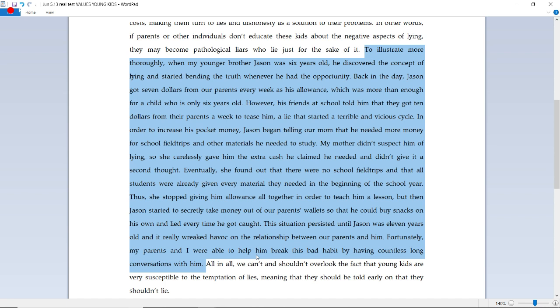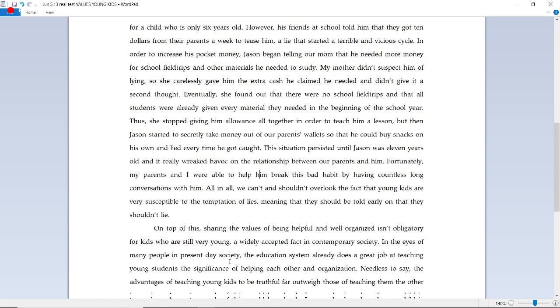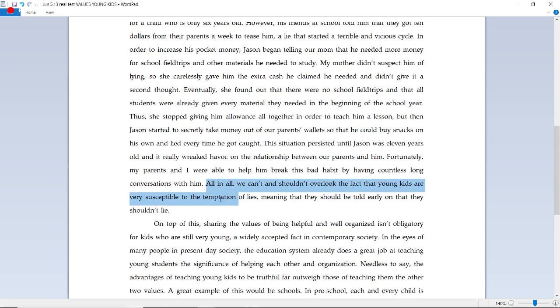It is an example that really delivers the message of how terrible and how disastrous lying can be to young children and how it can continue until they become adults. So it was very effective. All right, let's look at the ending statement. All in all, we can't and shouldn't overlook the fact that young kids are very susceptible to the temptation of lies, meaning that they should be told early on that they should not lie.